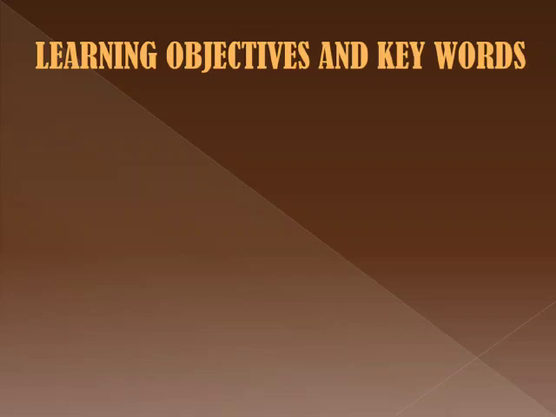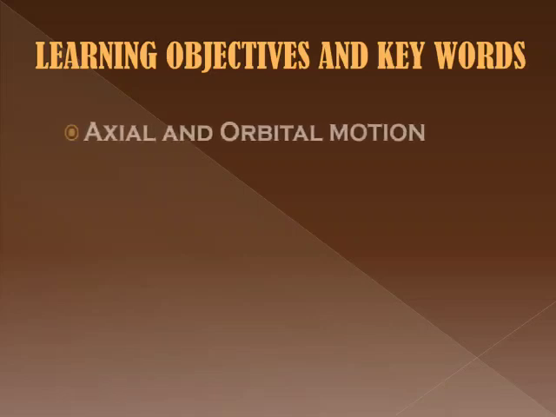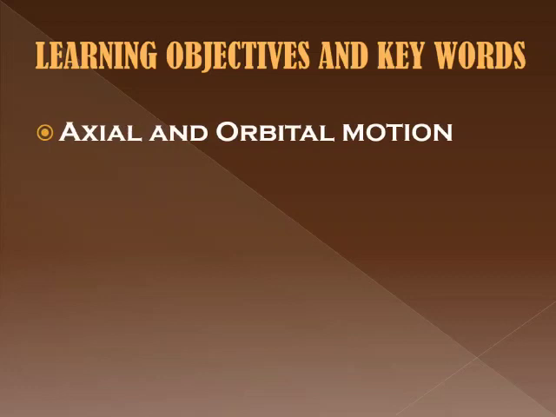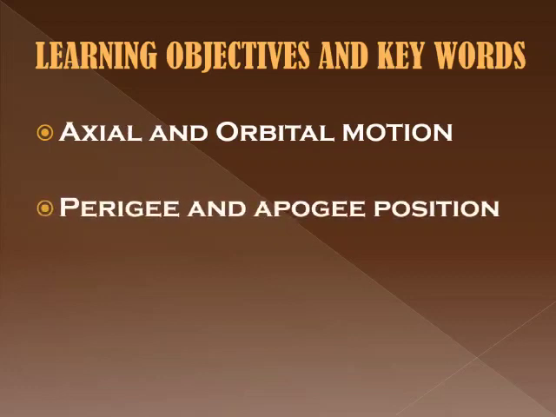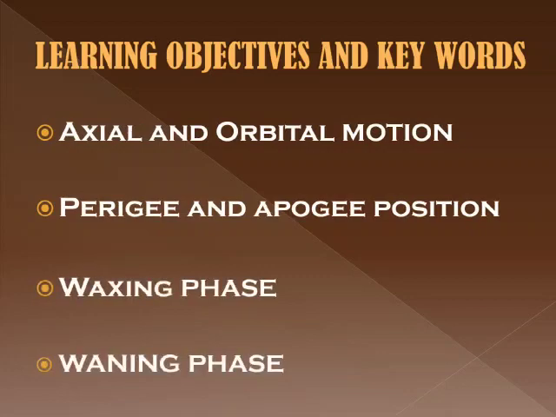Before we start, let's discuss the learning objectives and keywords of this lesson. In the first module, we are going to learn about axial and orbital motion of the moon, perigee and apogee position of the moon, waxing and waning phase of the moon.